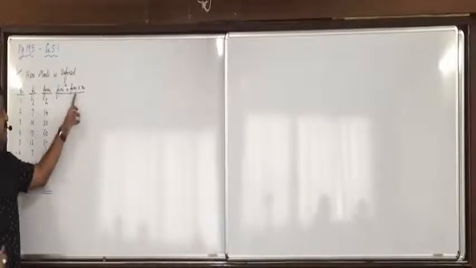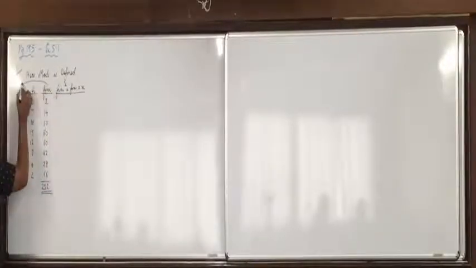All are clear? Now Fi Xi square, how are we going to find it? Fi Xi into Xi, these two to be multiplied. Okay, so again, first of all, erase the memory, MC, or press it 2-3 times. Cancel it.